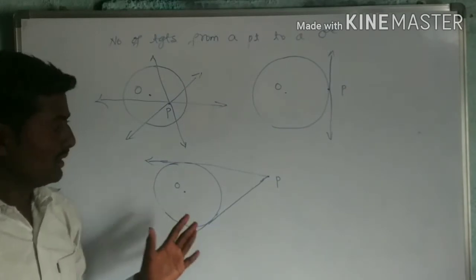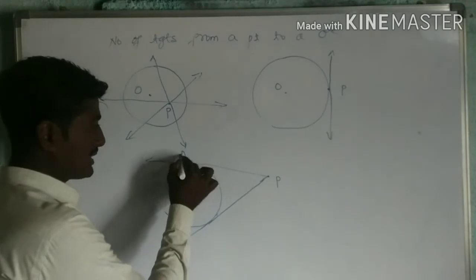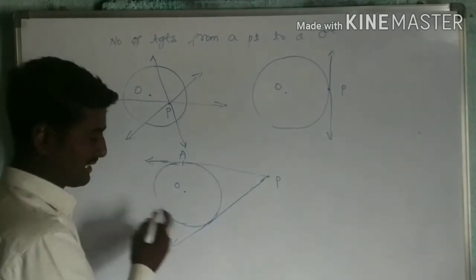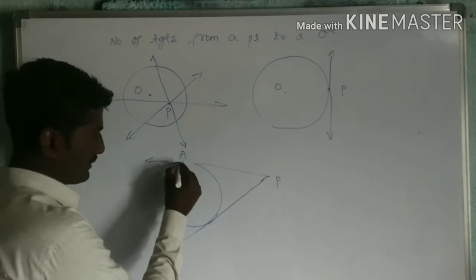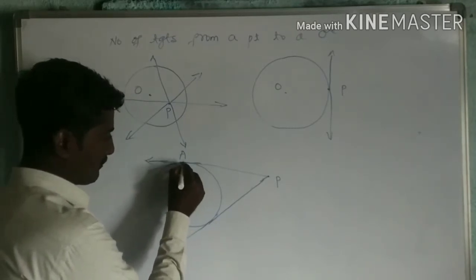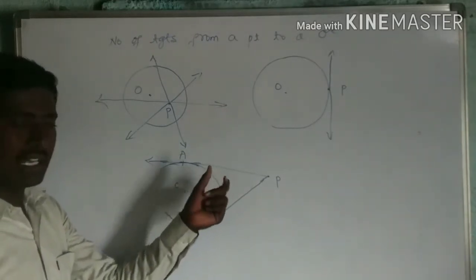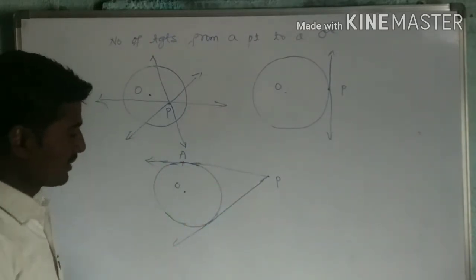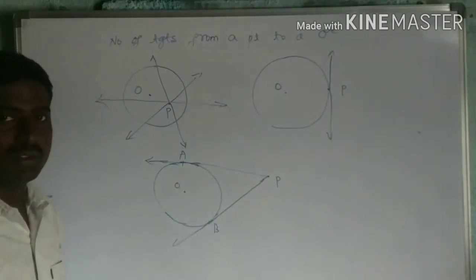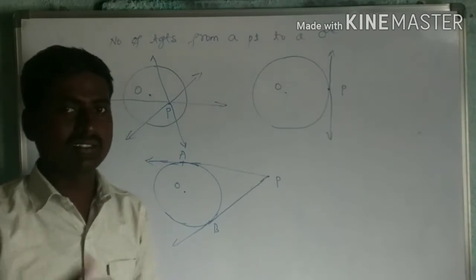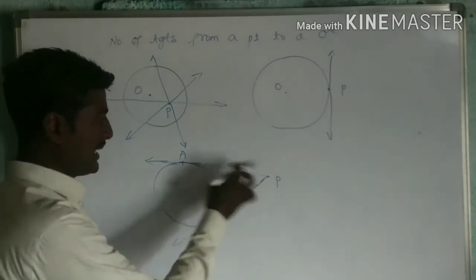Let us take this point as A. That is the point of intersection of the tangent and the circle, so here there must be only one point. If you draw it with instruments, the tangent always passes through one point only. So this I will take as point B. Now there is one statement, a theorem, that we have to prove. What it says is PA is equal to PB.